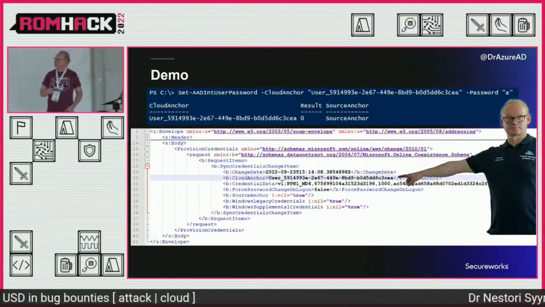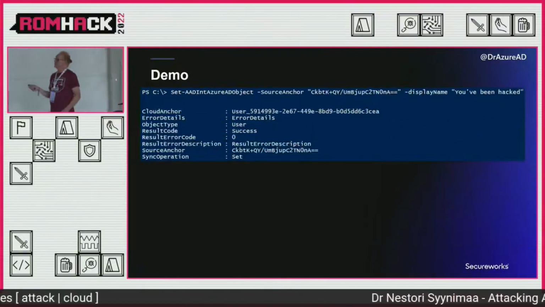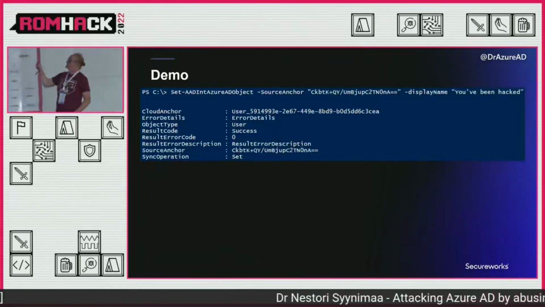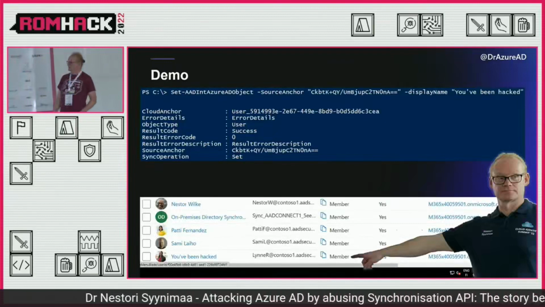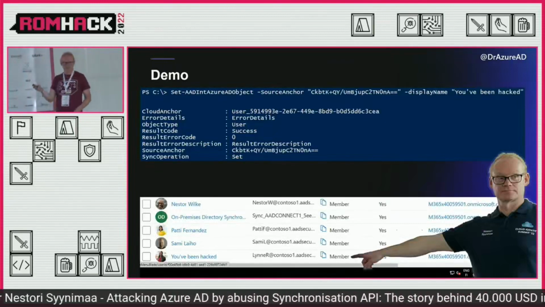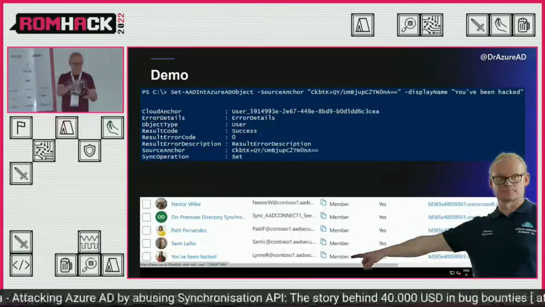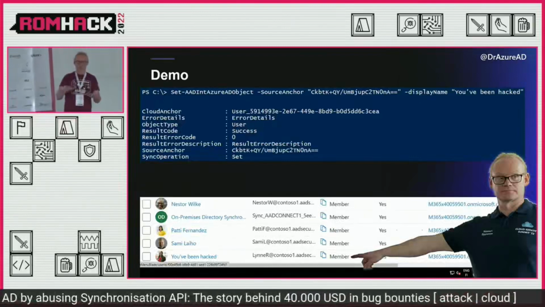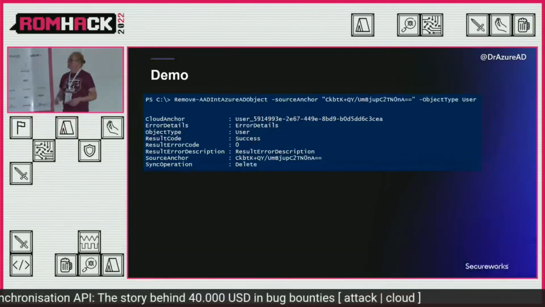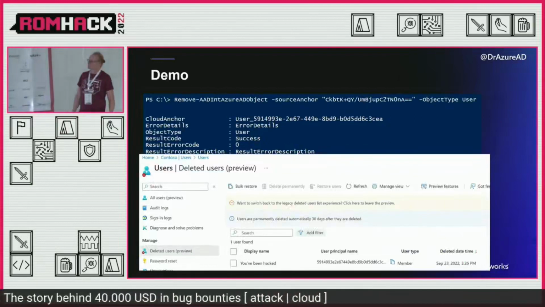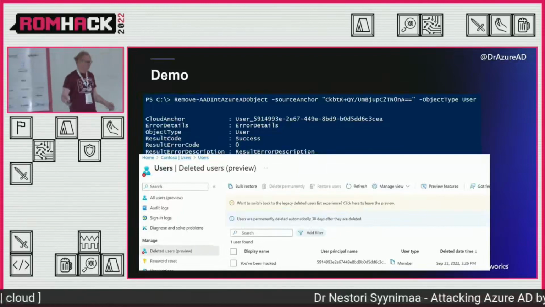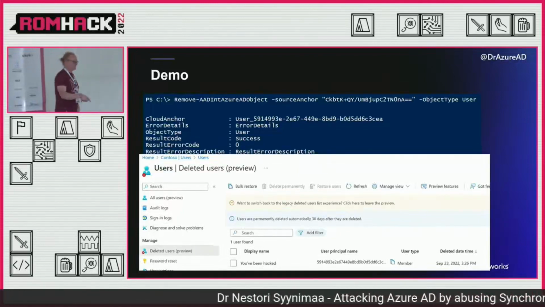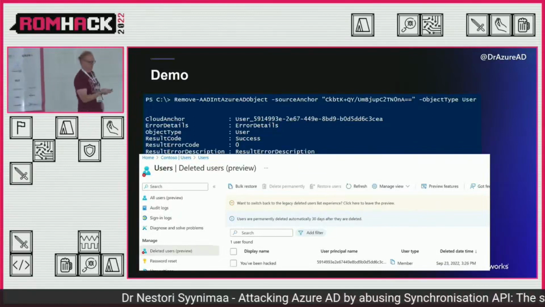And what else can I do with the source anchor or cloud anchor? So I can change the display name. So it's changed to "you've been hacked." So you can do this if you are able to get those credentials. So you can do this from home if you want to, using my tool. And then you can also delete users. So it's there, only deleted user. You can do that too, using the source anchor or cloud anchor. It doesn't matter. And then it was my first what-if moment.